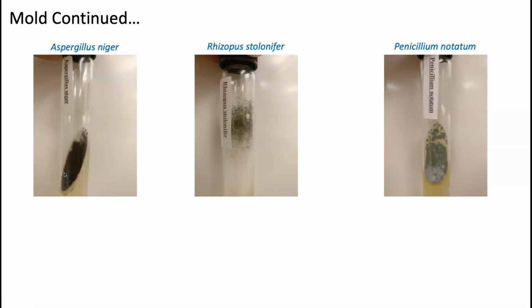It produces a black mold, and actually Aspergillus is a common contaminant of foods such as onions. So you may have seen an onion that stays too long in the fridge and all the moisture builds up. You can actually start seeing some mold. Well, most likely that's Aspergillus niger, okay? Common contaminant of foods like onions, grapes, actually even peanuts.